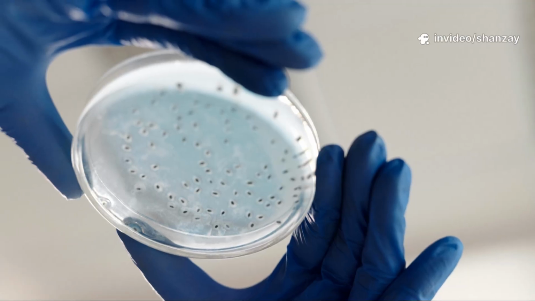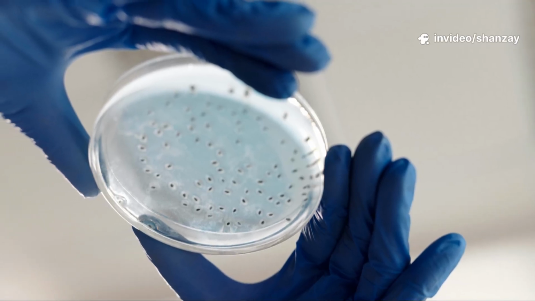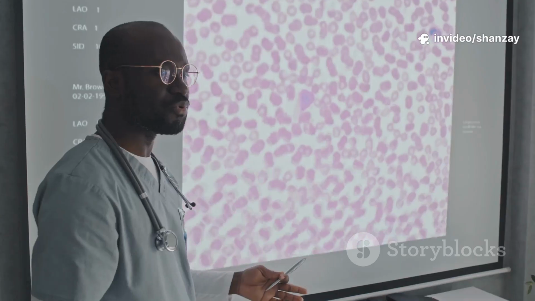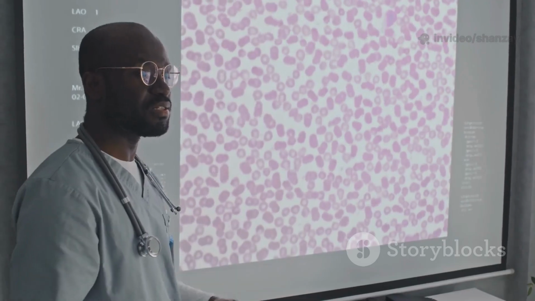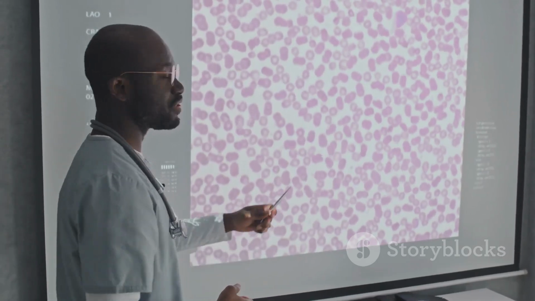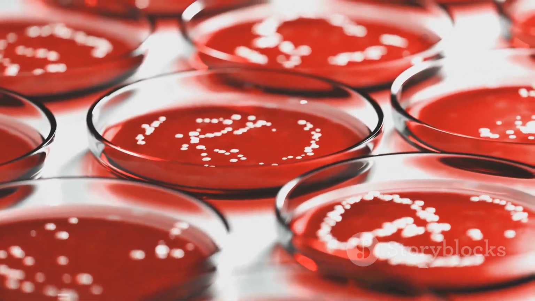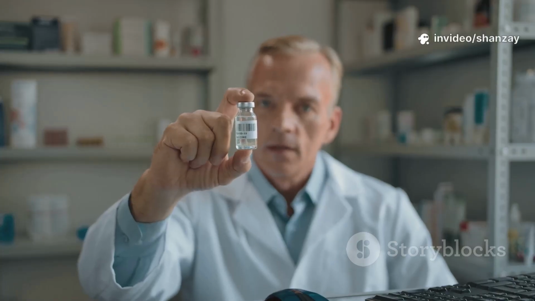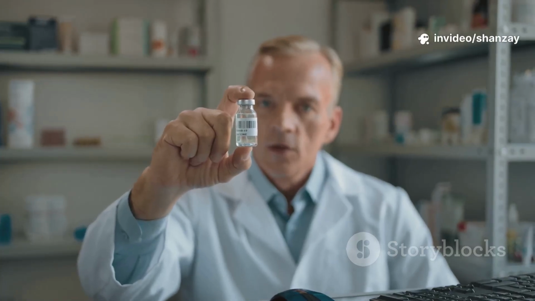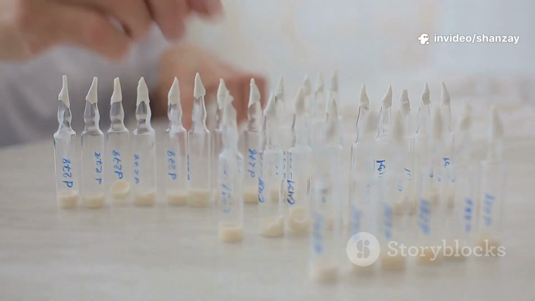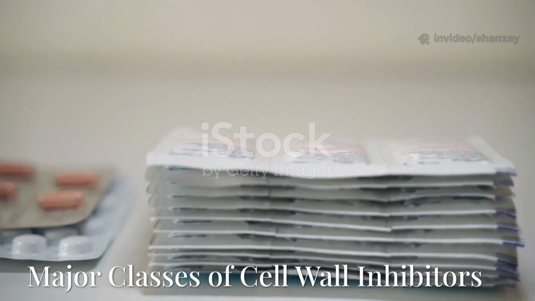This is why these drugs are bactericidal. They kill bacteria outright. It's a precise, targeted attack that leaves human cells unharmed. The result? Rapid bacterial death and infection control. That's the power of cell wall synthesis inhibitors. Next, let's look at the major classes of these antibiotics.